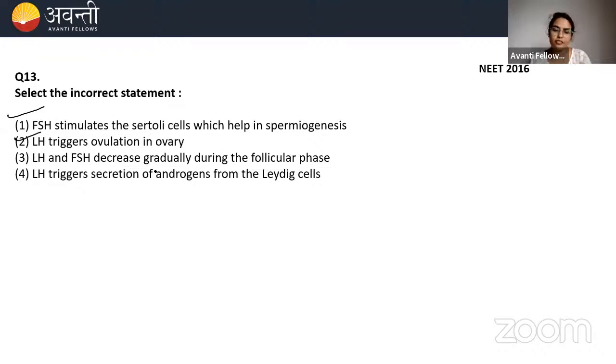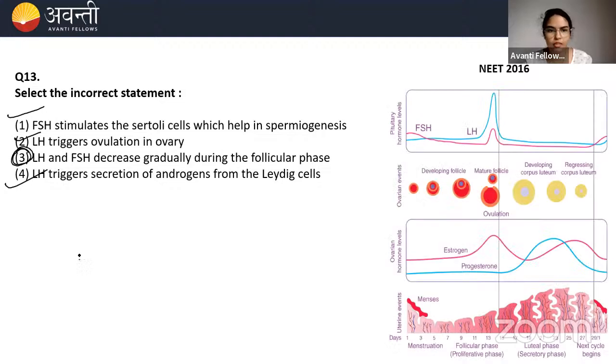Now, LH and FSH decrease gradually during the follicular phase. No, actually they increase gradually. I told you, right? FSH acts on follicle. Follicle will eventually grow. Then ovulation will occur with the surge of LH. Okay, so this is incorrect. 3 is incorrect. Let us see fourth option. LH triggers secretion of androgens from the Leydig cell. This is also correct. And both 1st and 4th statements are directly taken from NCERT. So hence correct option for this is option 3.